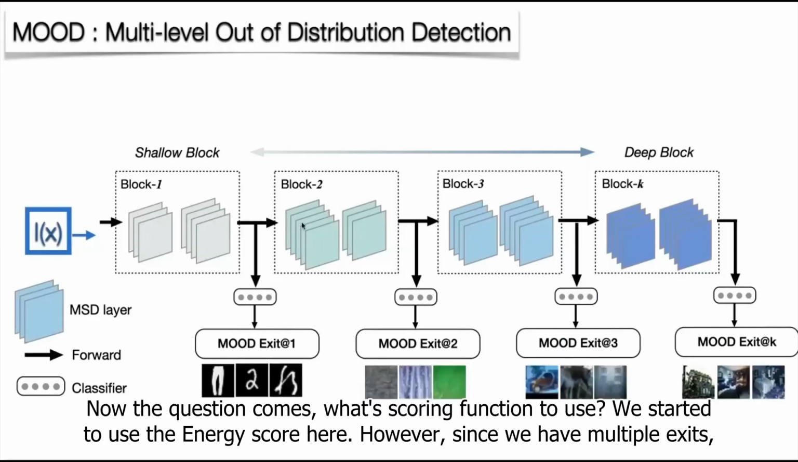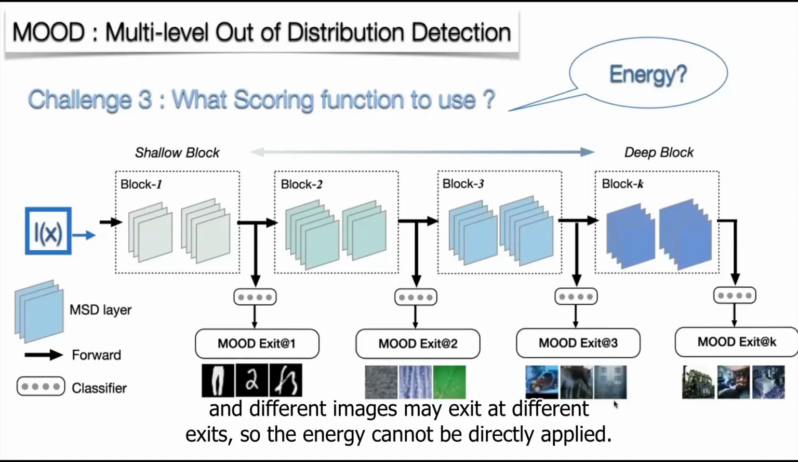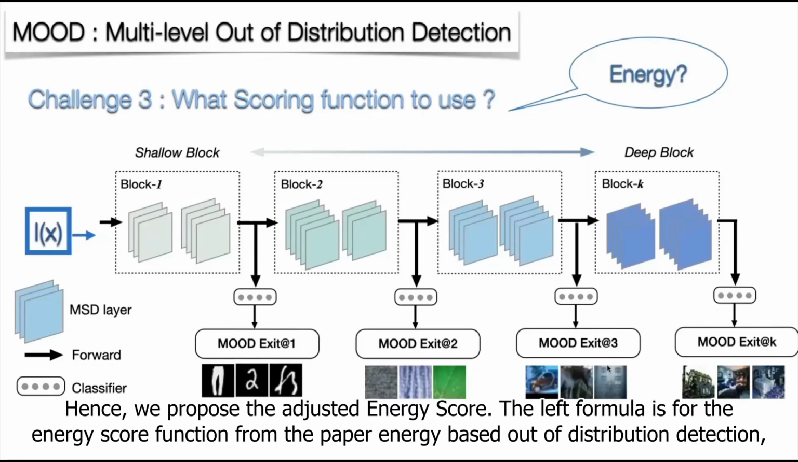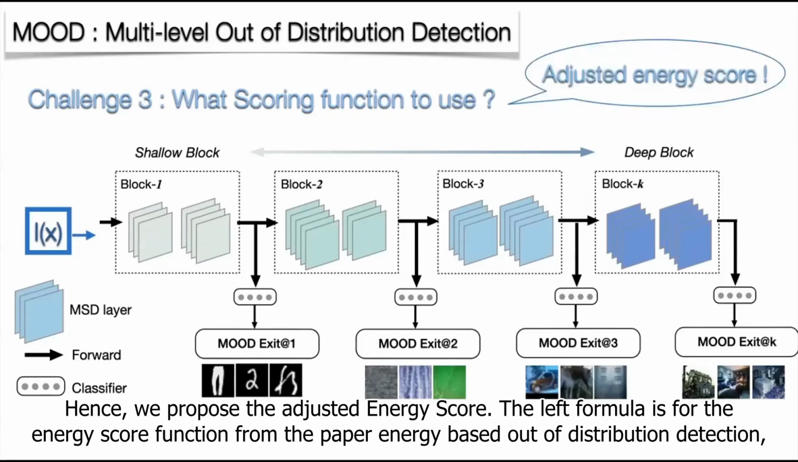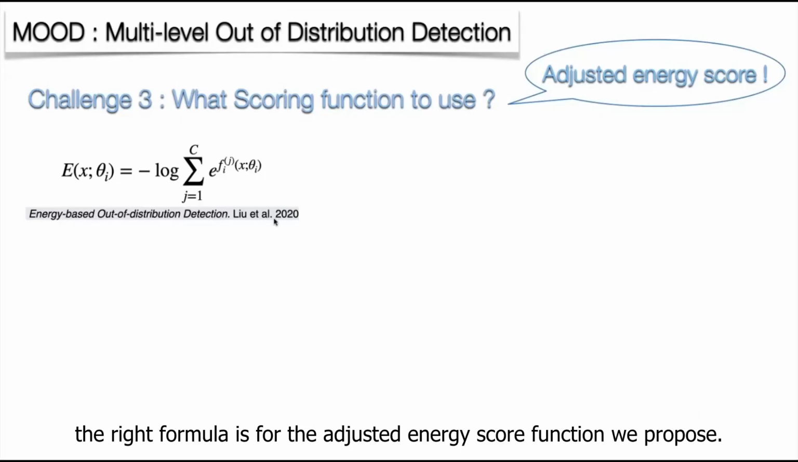Now the question comes, what scoring function to use? We start with the energy score here. However, since we have multiple exits and different images may exit at different exits, the energy score cannot be directly applied. Hence, we propose the adjusted energy score. The left formula is the energy score function from the paper Energy-Based Out-of-Distribution Detection, Liu 2020. The right formula is the adjusted energy score function we proposed.